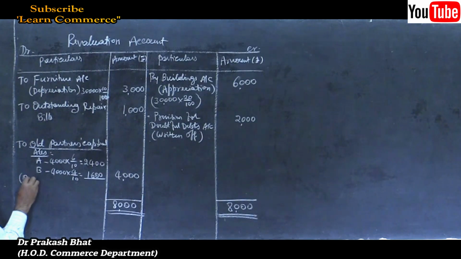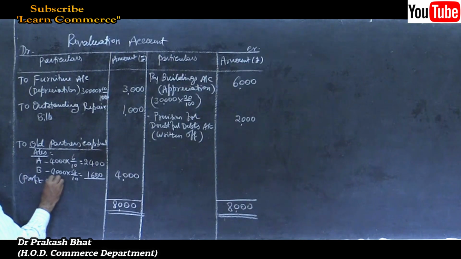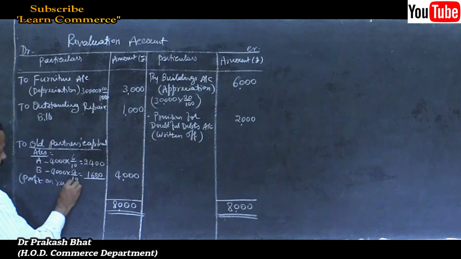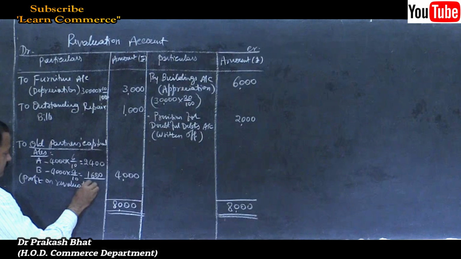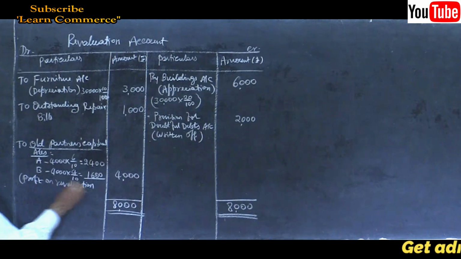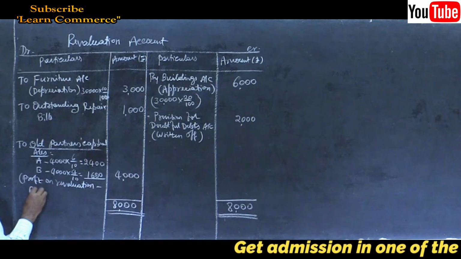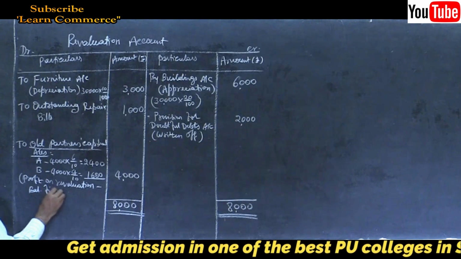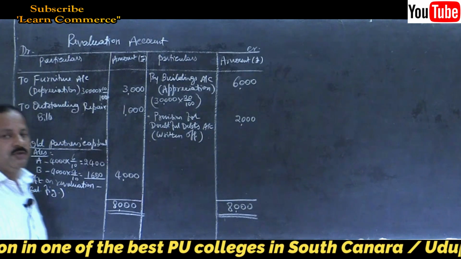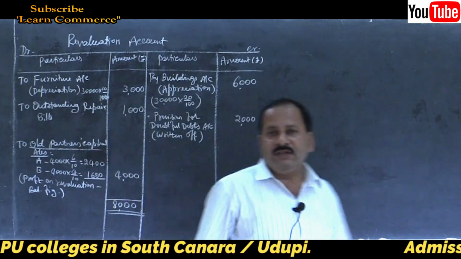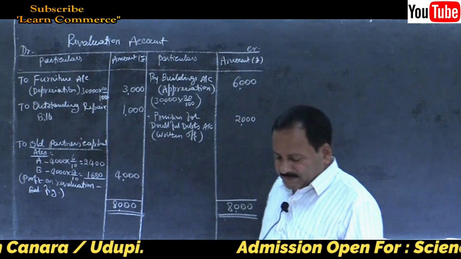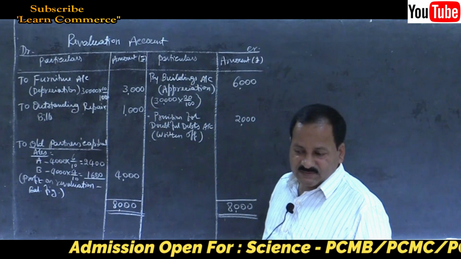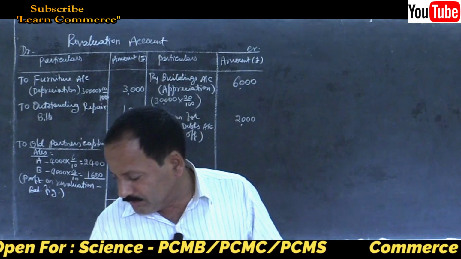Profit on revaluation. Don't write revaluation account. Profit on revaluation of assets and liabilities. That's all. Balancing figure. It is done. Your revaluation account is done. We got a profit of rupees 4,000. Yes, it is. Now, let us move on to the next step.